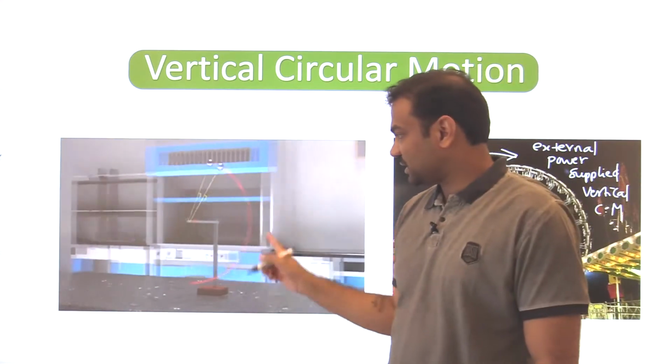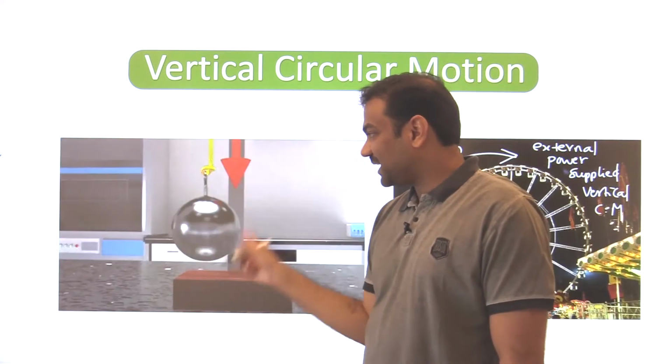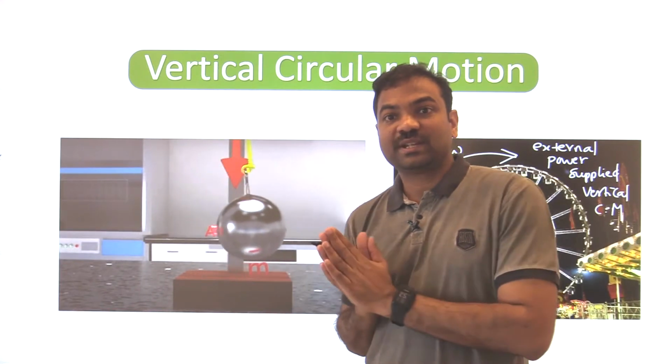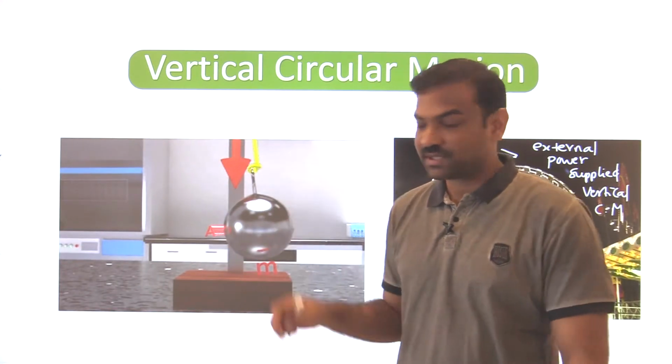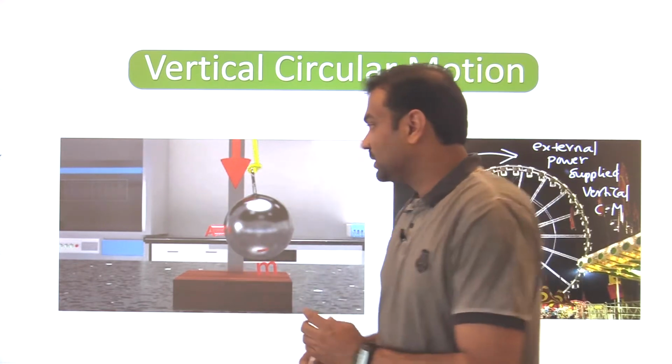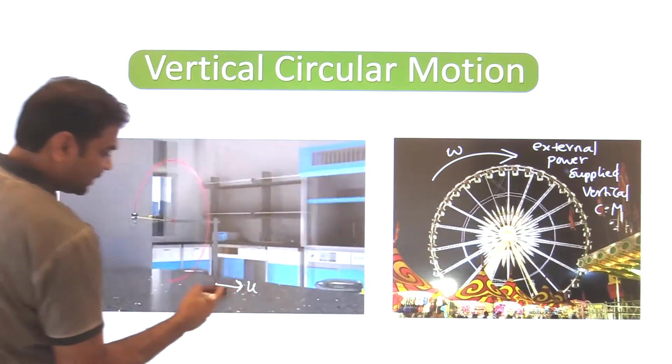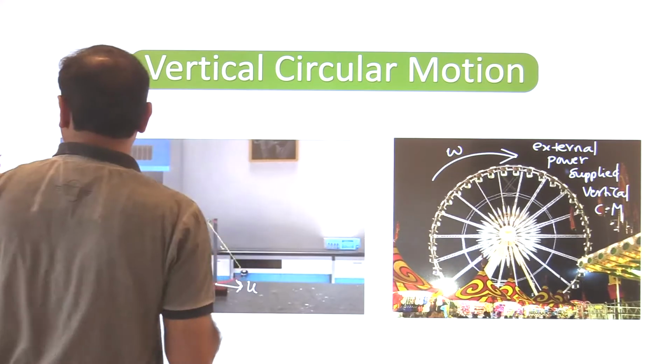But try to understand what is the difference. This circular motion is under gravity purely. No external force is acting. No external power is supplied to this. We are just giving the velocity at the bottom. With this velocity it will go in a vertical circle. It is moving under gravity.